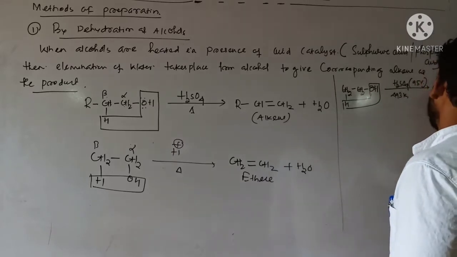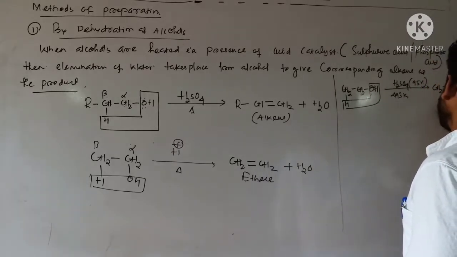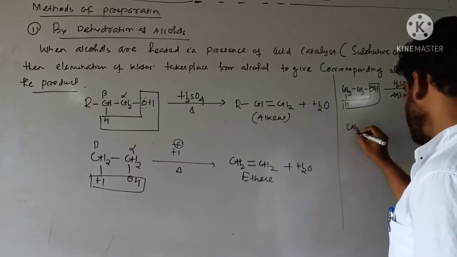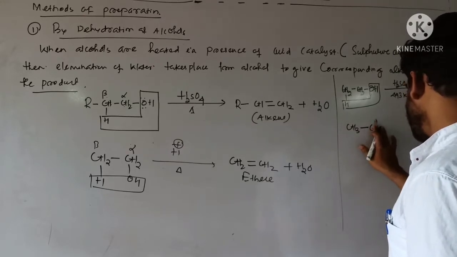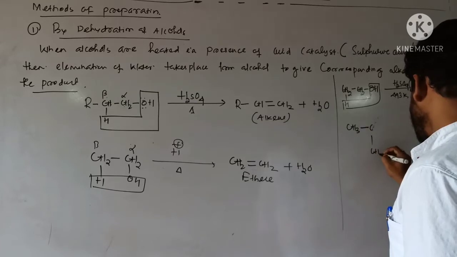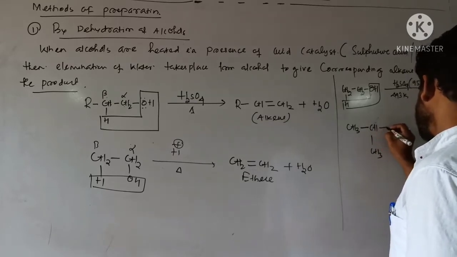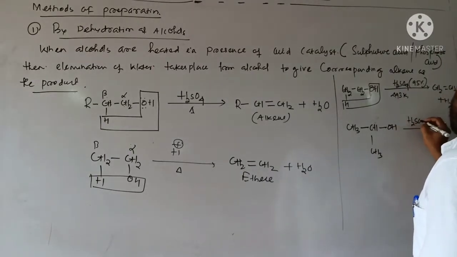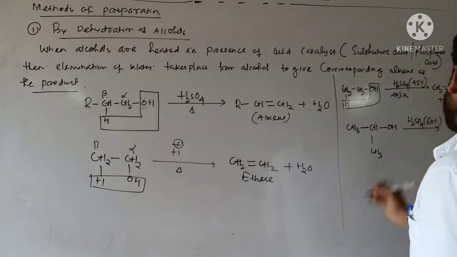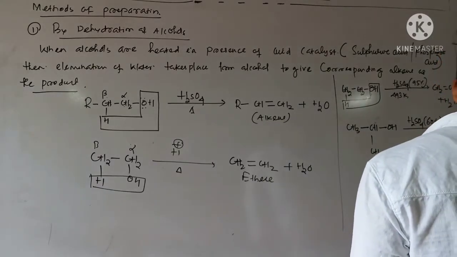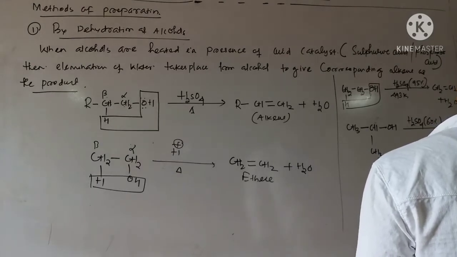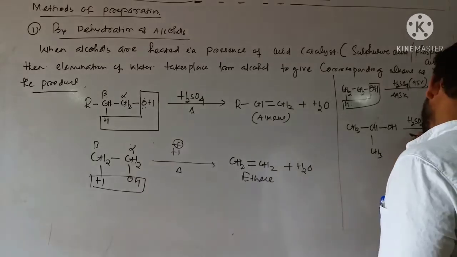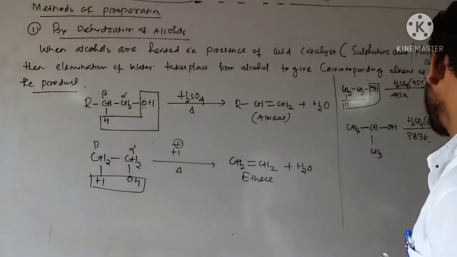Okay, so formation of ethene is there plus H2O. Clear? And if I consider secondary alcohol, that is CH3, I can write one more CH3 over here. This one is HOH. Clear? So here again, the catalyst is H2SO4, about 60%. Okay, and the temperature is comparatively less, that is about 383 Kelvin. 383 Kelvin temperature is required.